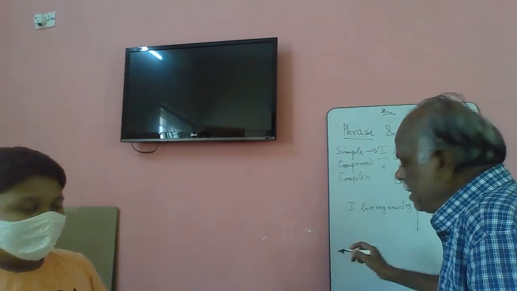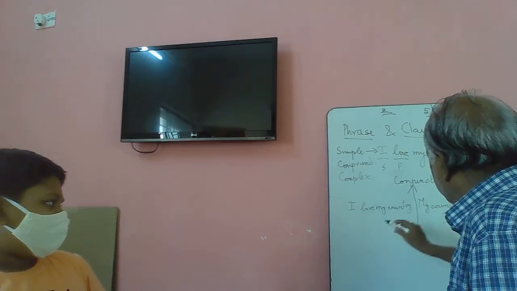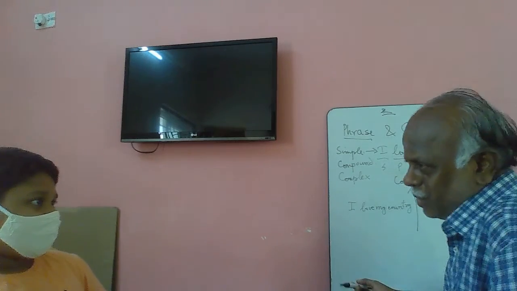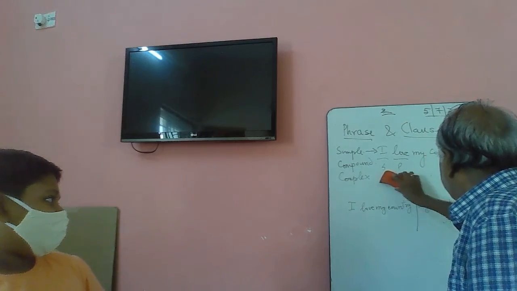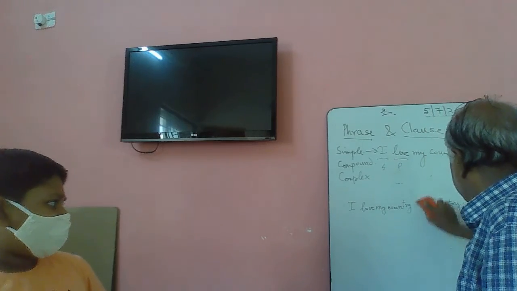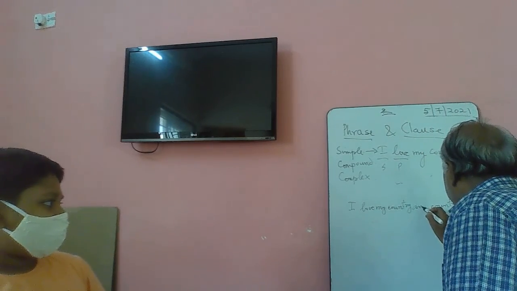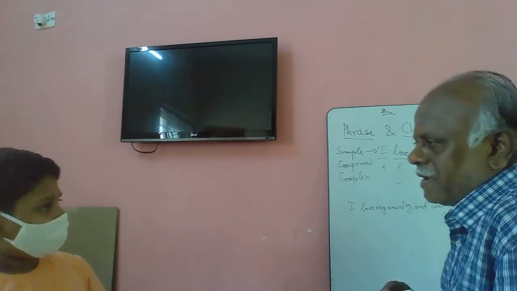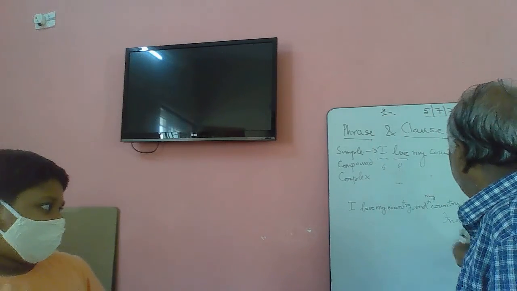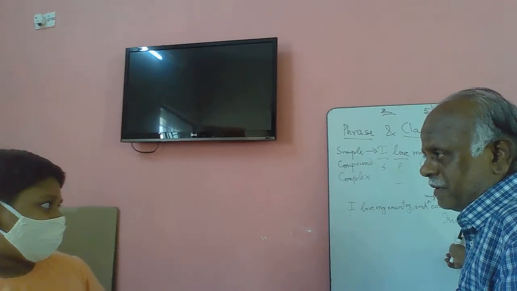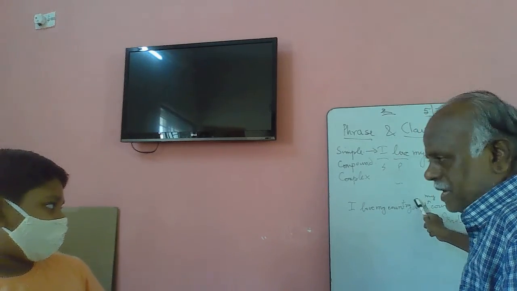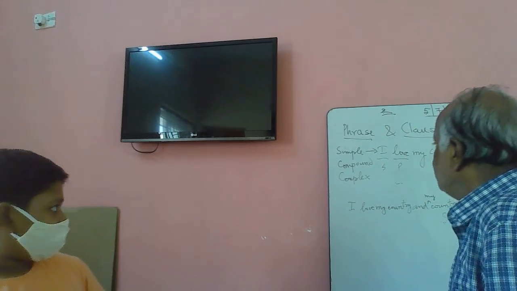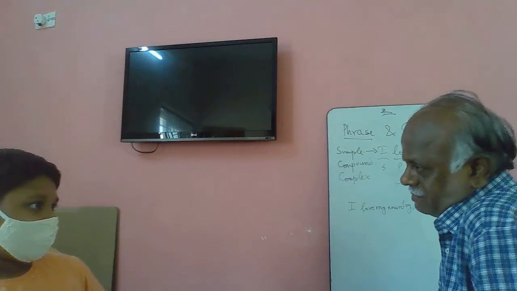Now can you combine this with a conjunction and say? I love my country and my country is India. Very good. Simple. You have yourself done it. Now it is like this. I love my country and my country is India. Okay. Now both these two simple sentences are combined together with a conjunction and made as a single sentence. Right? That is called a compound sentence.